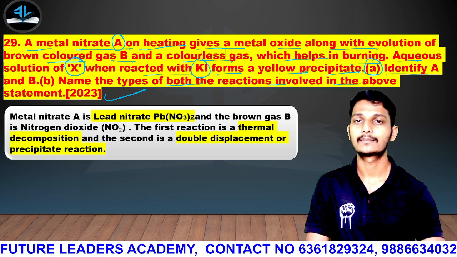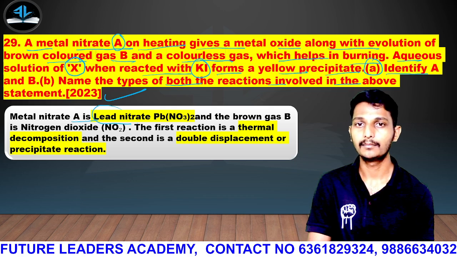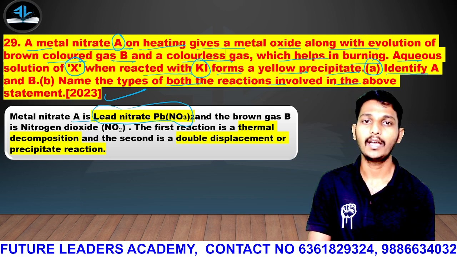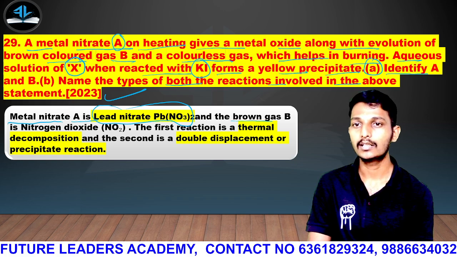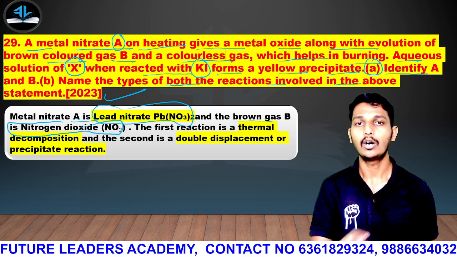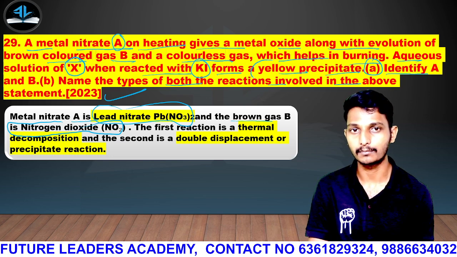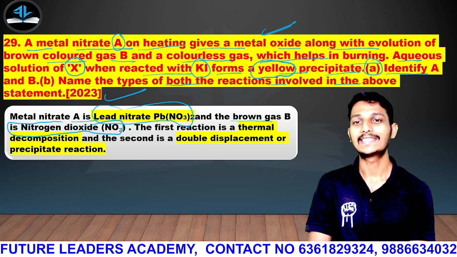So, guys, the answer: metal nitrate A is lead nitrate, Pb(NO3)2, and the brown gas B is nitrogen dioxide. This equation, guys, is very important. Every year it will be asked on the basis of this. Yellow color. So that's why my background is yellow, guys.